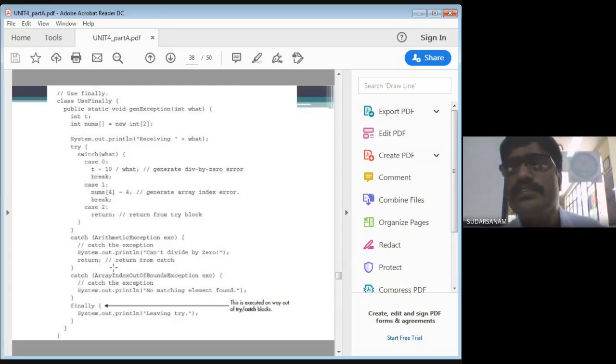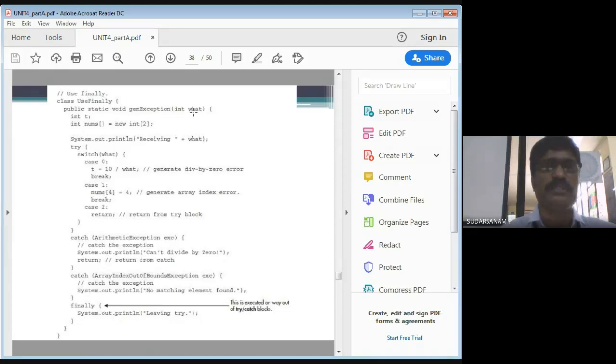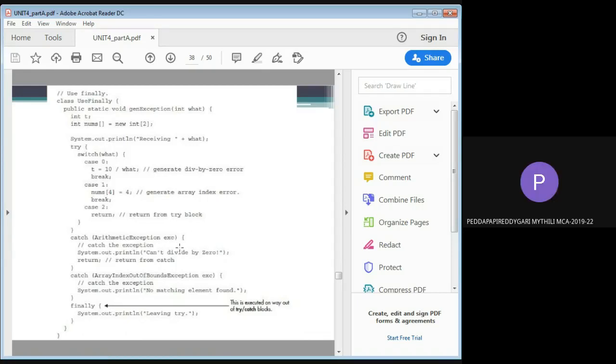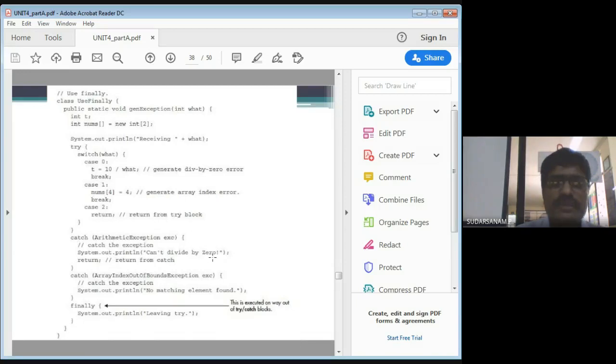See, next test, if it is online, again questions like these will be asked. So if you are concentrating, output writing examination is easy. When you are passing 0, it will come here, so case 0 will be executing. 10 divided by 0 means which exception will be executing? Yes, cannot divide by 0. Next the finally statement will execute, leaving try. So when you pass 0, your output should be: cannot divide by 0, leaving try.